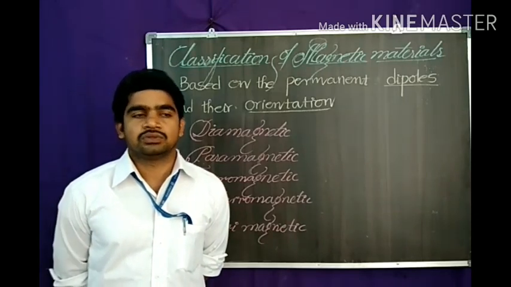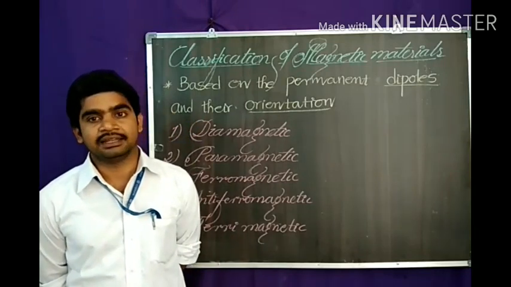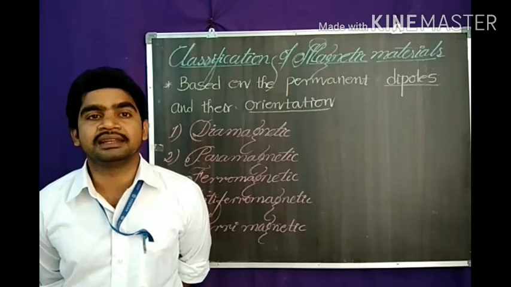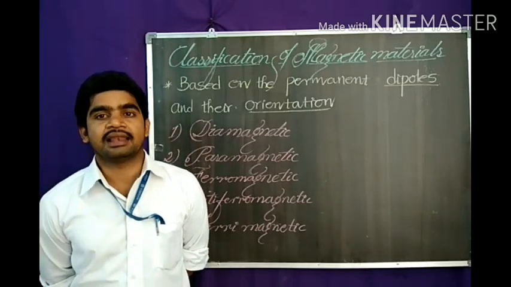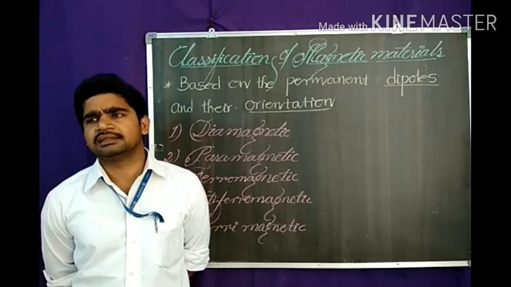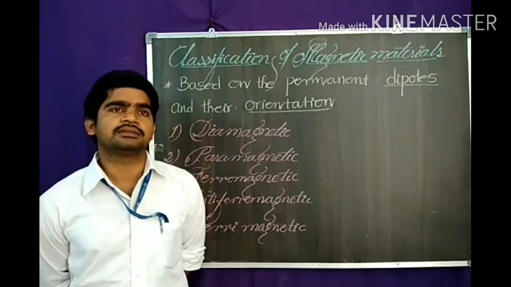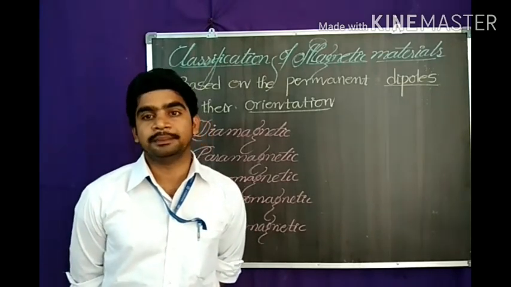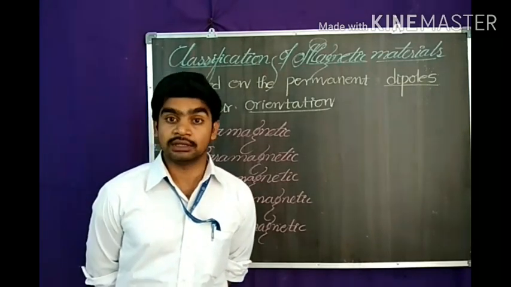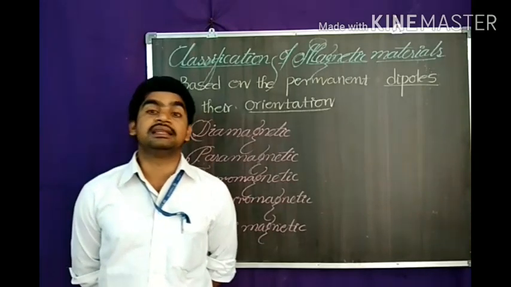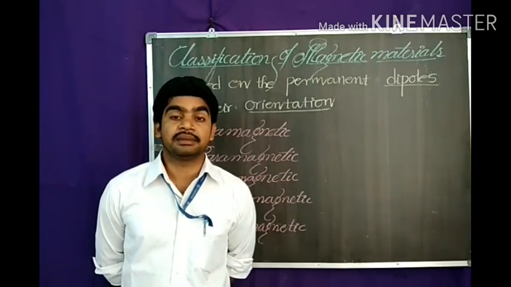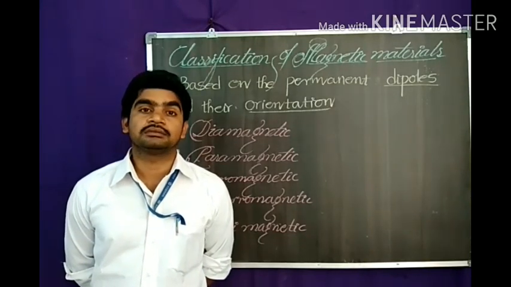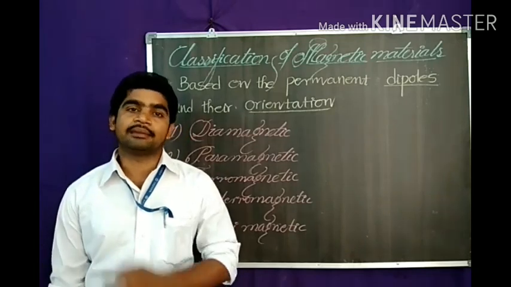The lines of force show less preference to these materials than air and vacuum. The susceptibility of these materials is negative, and these materials are independent of temperature and also magnetic field strength. Examples: copper, gold, bismuth, antimony, mercury, intrinsic semiconductors like silicon and germanium, some gases, helium, neon, argon, water, and hydrogen. These are all diamagnetic.